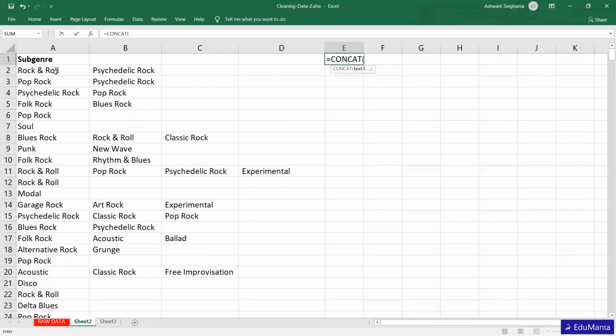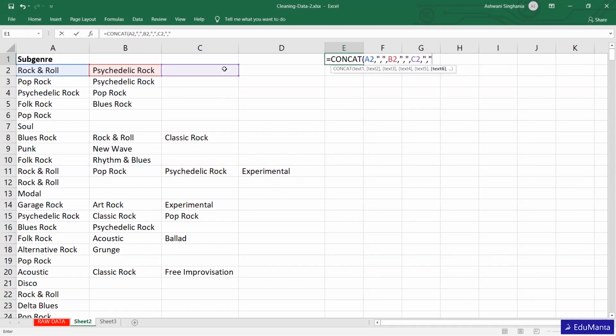For example, if we want to add this and separate it by comma, we need to put a comma, then select the second one, then put a comma again, and select the third one, with a comma in between.